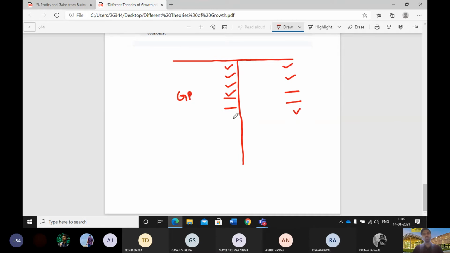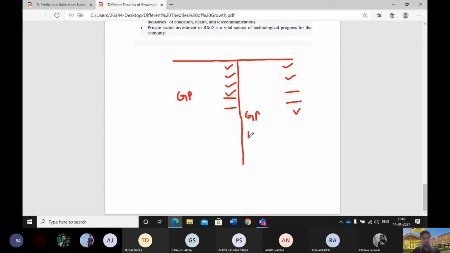Then we bring it down, gross profit, and we write certain indirect incomes and indirect expenses. And we get net profit. This is how we prepare our income statement, isn't it?